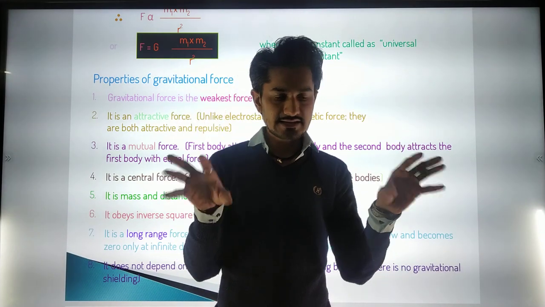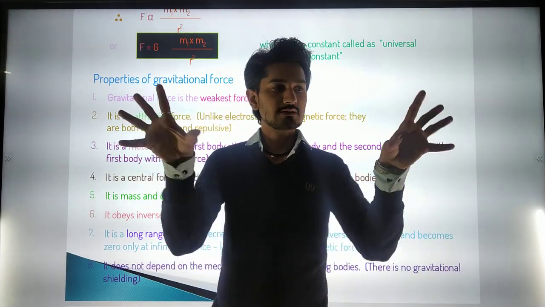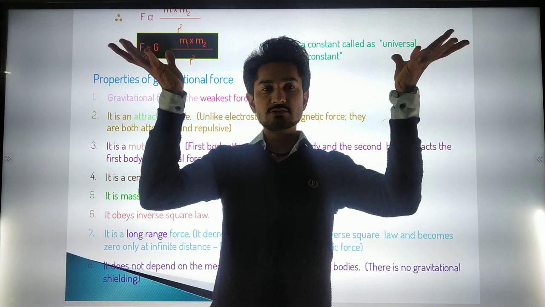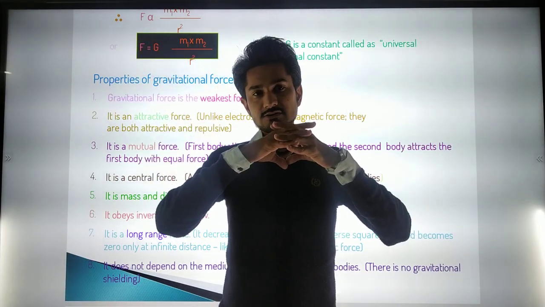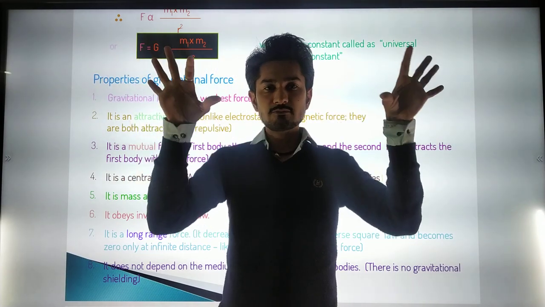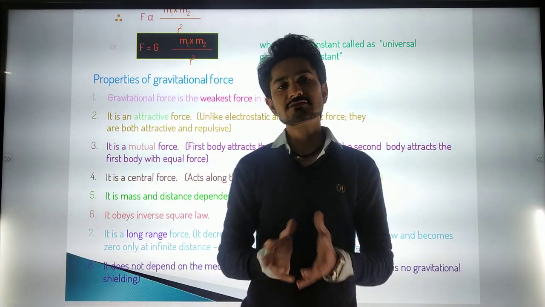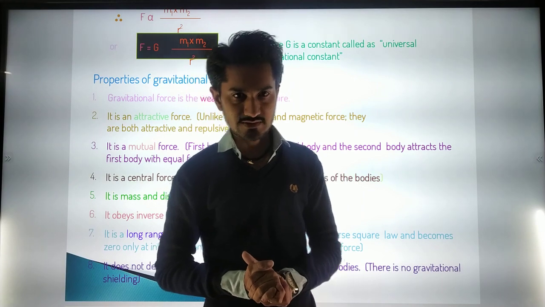They will stay there. Otherwise, if we increase the masses of the bodies, at some point they would collide with each other. That is not going to happen, because our earth's gravitational force is so much higher.